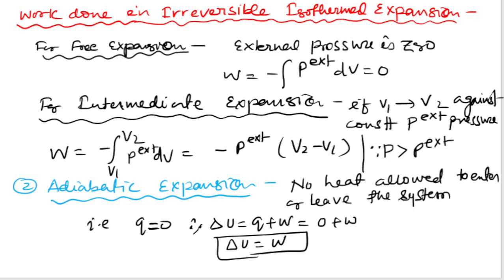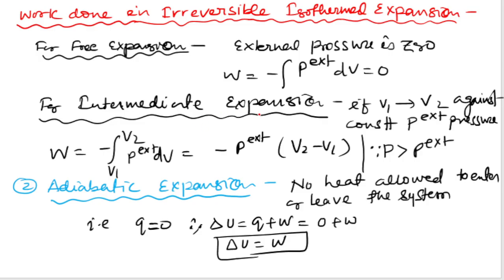Now discuss the work done in irreversible isothermal expansion. Earlier I had discussed the work done in reversible isothermal expansion, but here it is irreversible isothermal expansion. For free expansion, the external pressure is zero. That is, work is equal to minus the integration of P external dV, which is equal to 0.